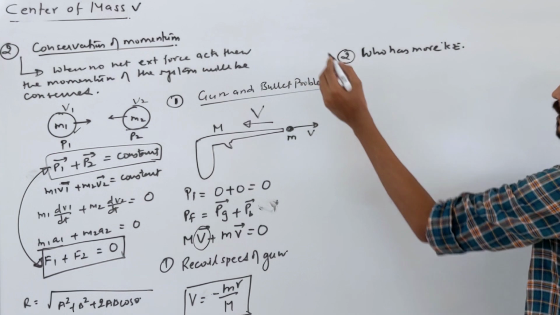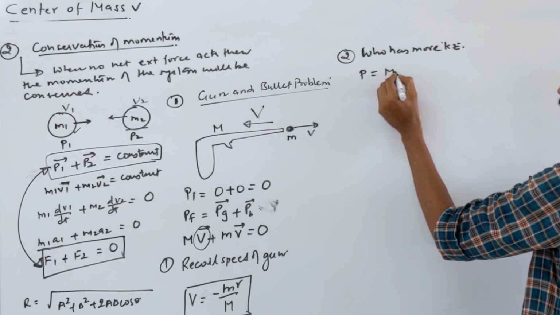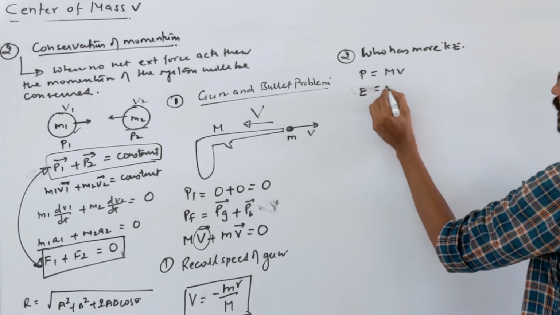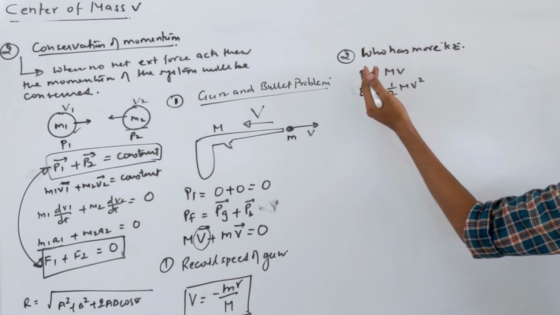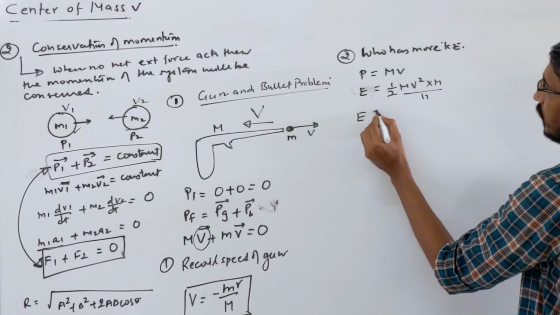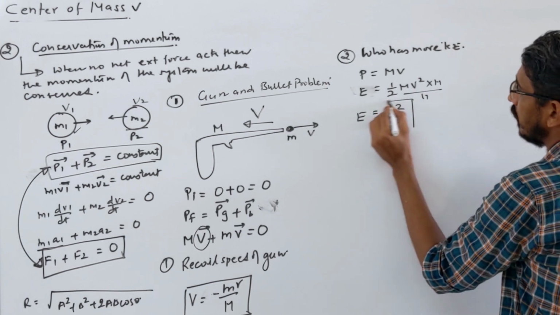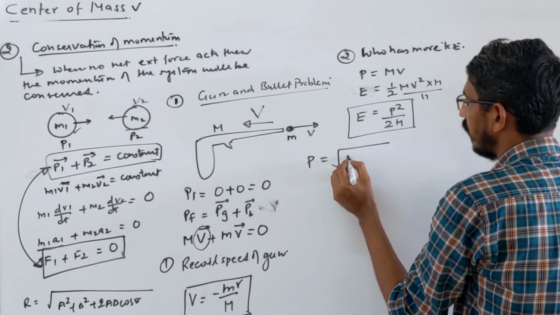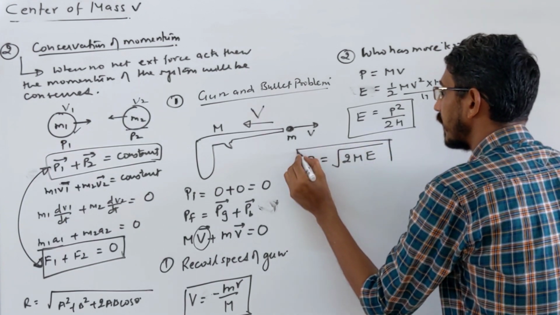Now listen carefully. We know how momentum and kinetic energy are related. If you don't know, I am writing here. You know momentum formula is just mv, and kinetic energy, I am writing E symbol. So E is equal to half m into v square. So let's convert kinetic energy into momentum format. Hope you already know. So what you do? Multiply this equation by m and divide by m. So we get energy is equal to, look here, this becomes m square v square, that becomes p square by 2m. Thus kinetic energy in terms of momentum, or momentum in terms of kinetic energy, P will be equal to root 2m into E, right?